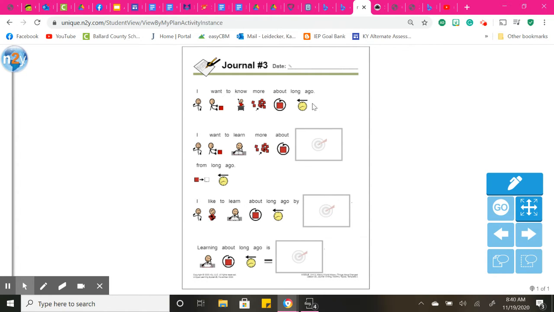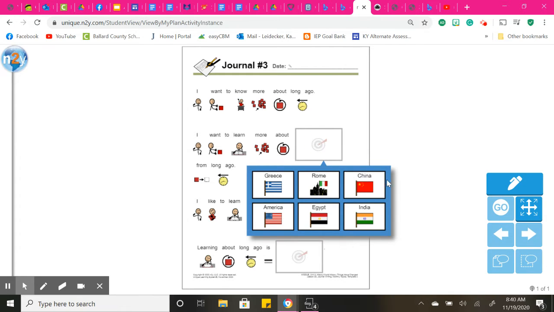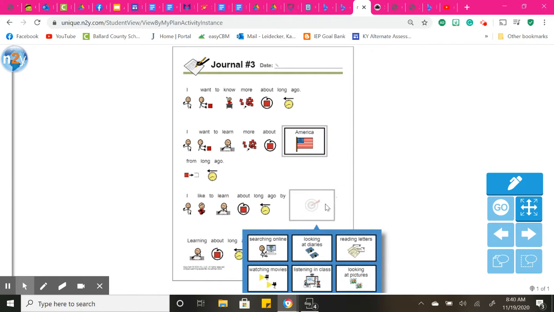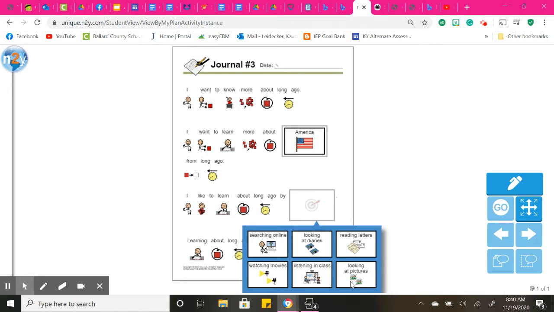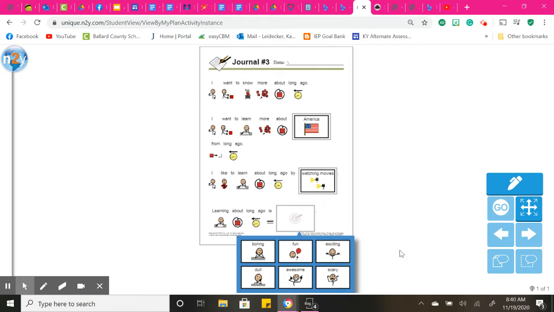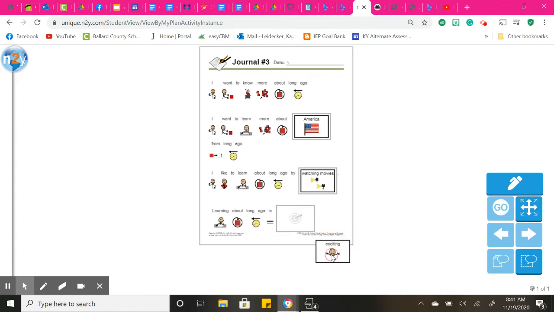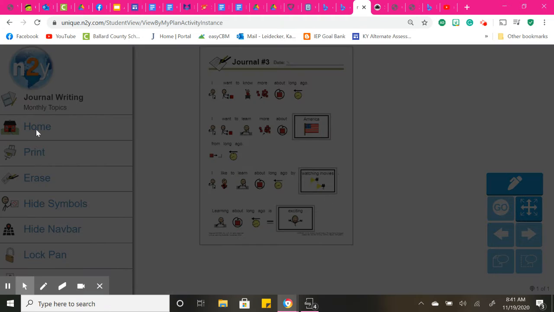Okay. And then you'll just fill this out for really how you want to learn and how it makes you feel learning about that. So you pick how or what you would like to learn more about. I like to learn more about long ago by. So how do you want to do that? Do you want to search online, look at the diaries, read letters, looking at pictures, listening in class, or watching movies? And then how does it make you feel? I think it makes me feel kind of exciting to learn about stuff from the past. So that completes your writing.